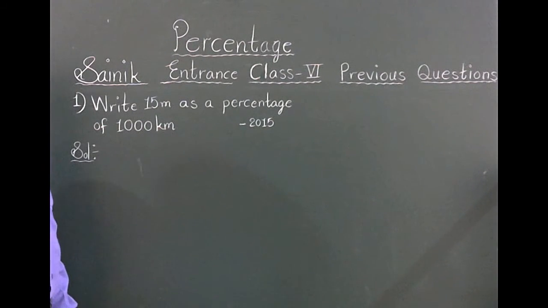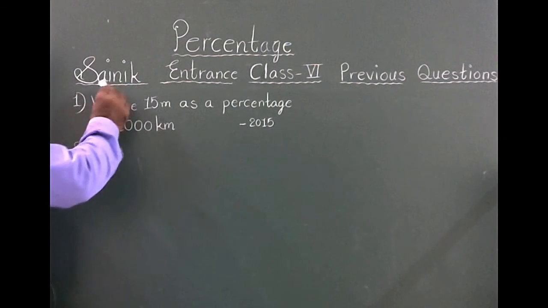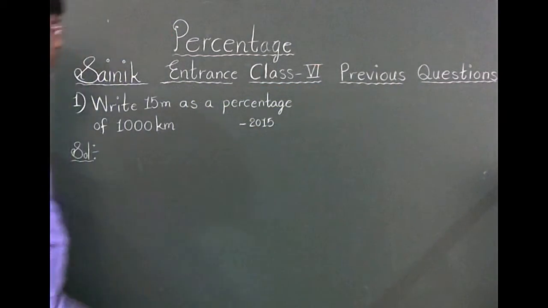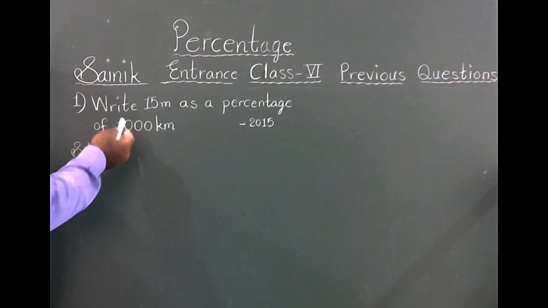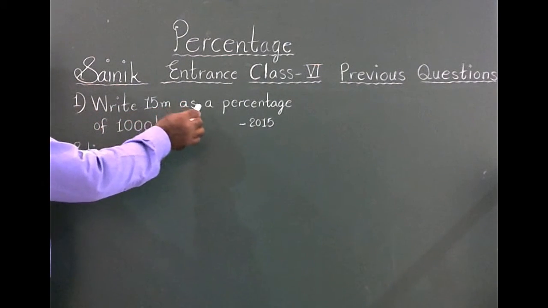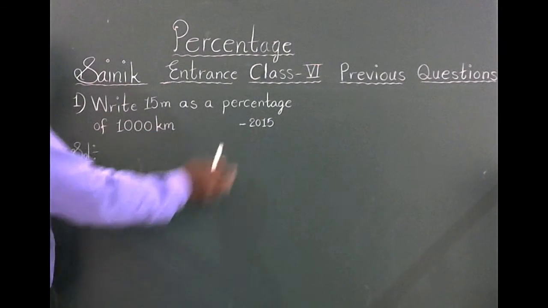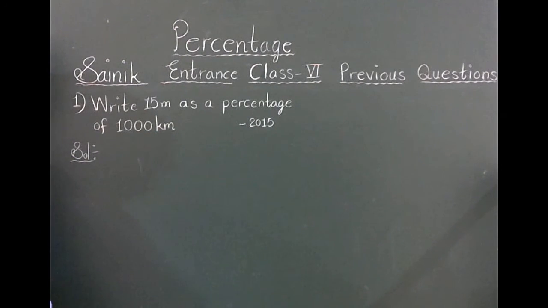In this session, we are discussing Sainik Entrance Class 6 previous questions. First problem: write 15 meter as a percentage of 1000 kilometer. This problem was asked in 2015.